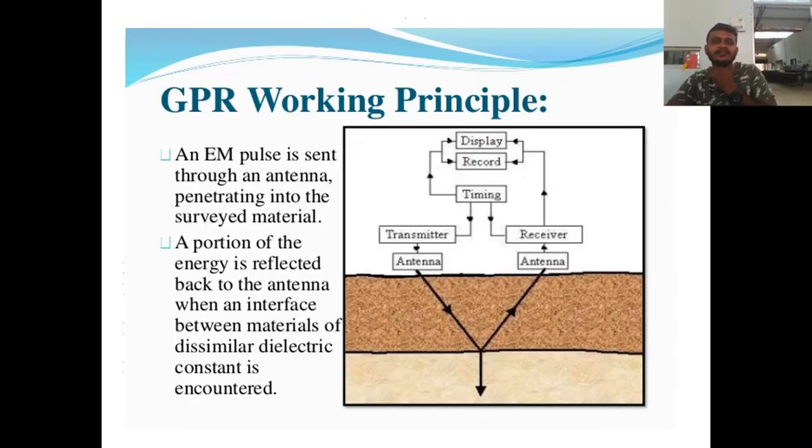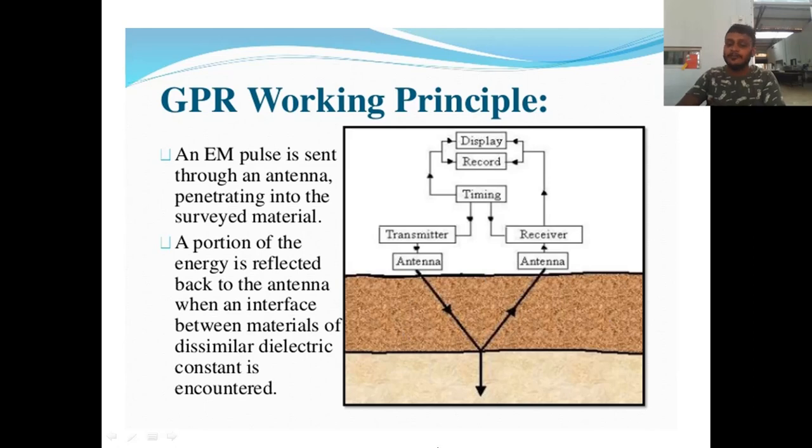So in GPR working theory, an electromagnetic pulse is sent through an antenna, penetrating into the surveyed material. A portion of the energy is reflected back to the antenna when an interface between materials of dissimilar dielectric constant is encountered. For example, here you can see if there are two different layers, when an electromagnetic pulse is sent through the antenna, it will travel a certain distance and be reflected back.